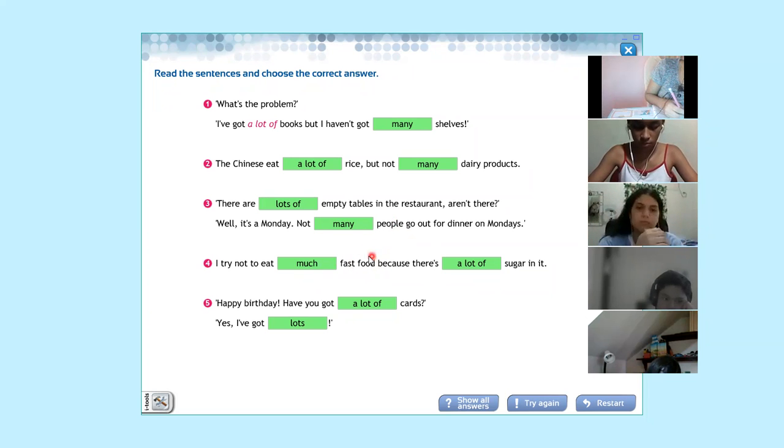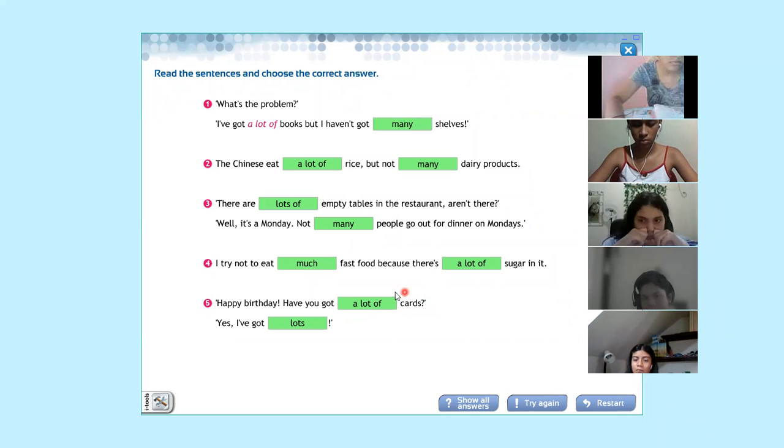Much food. Remember that food is uncountable and you say much. Sugar is also uncountable. In this case, you are using a lot of because you are using the general form, accepted for those conditions. A lot of cards. Cards are countables, and also you can use the two forms in this case. Yes, I've got lots to indicate a general form.